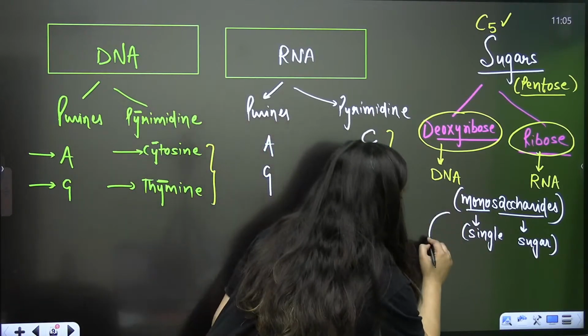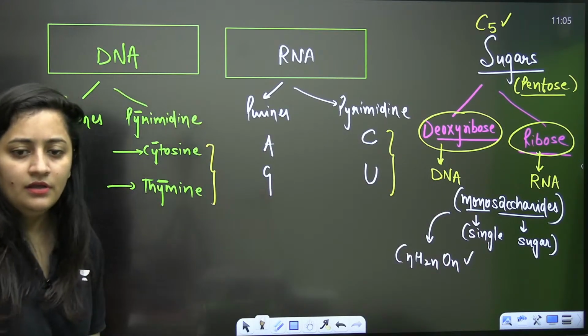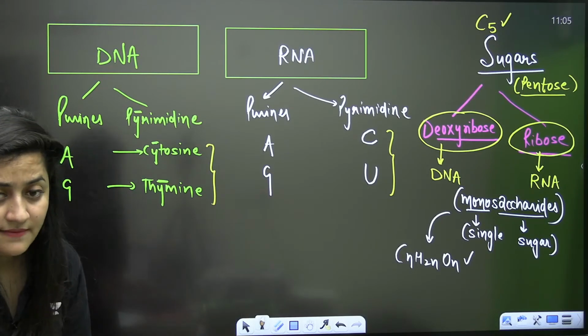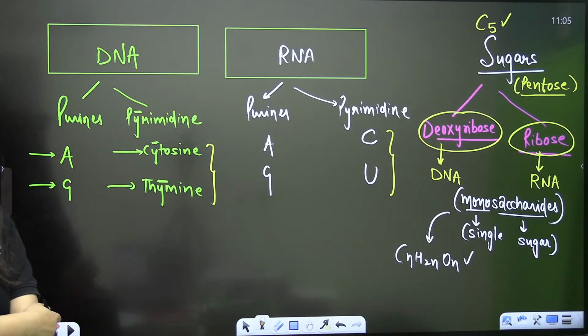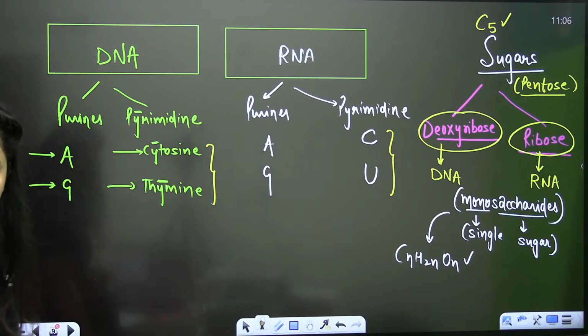And you know, for monosaccharides there is a general formula, CnH2nOn. How many of you are aware of it? I'm talking about the monosaccharides. Just as in the case of alkanes and alkynes we have a general formula, here also we have one general formula. Can you tell me, is it right or wrong? CnH2nOn.